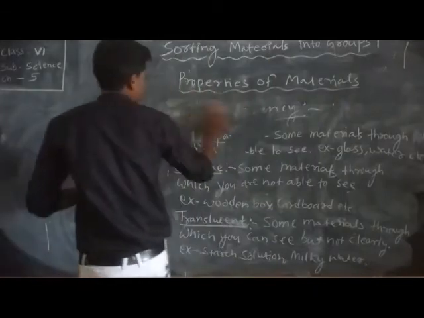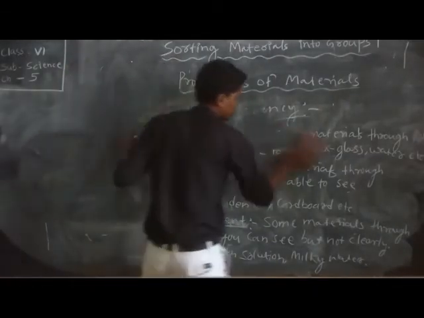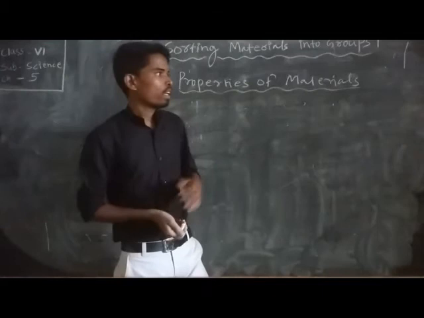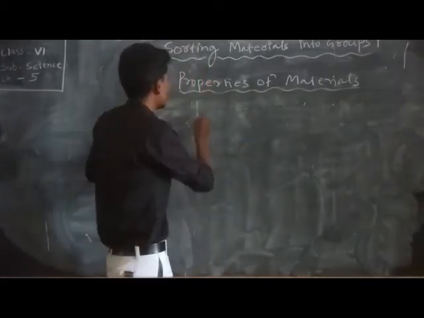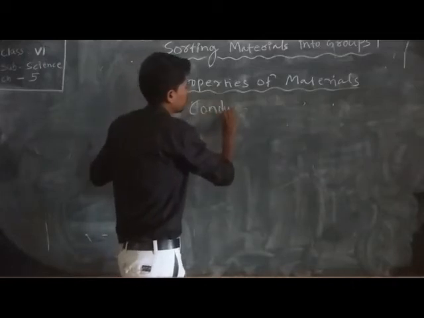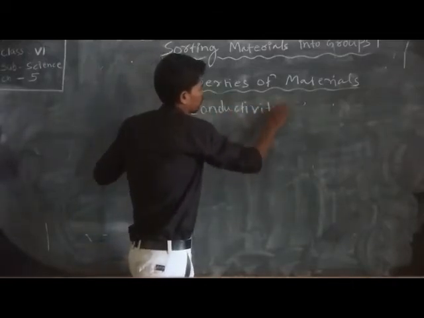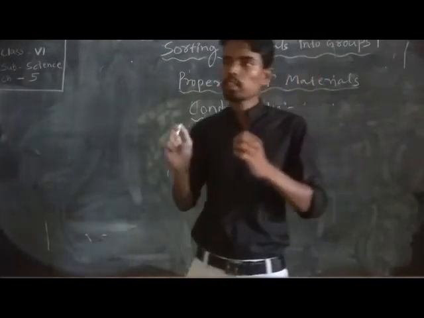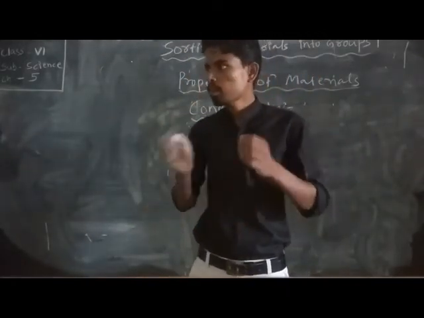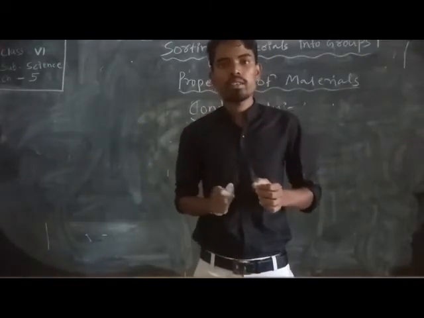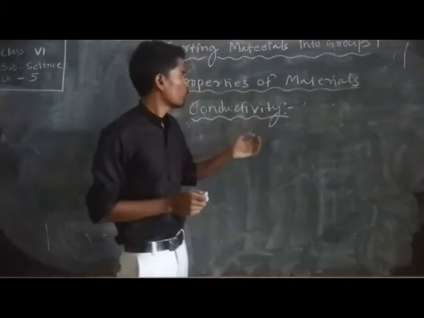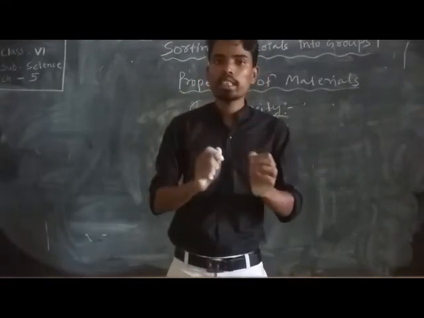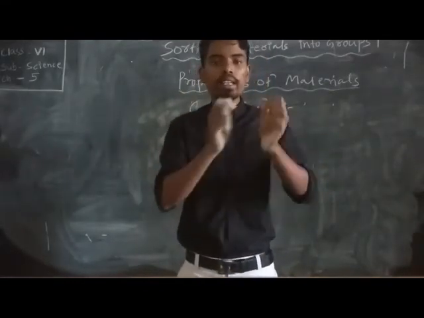What is conductivity? Students, now another type of property, conductivity. Some materials conduct electricity. Some are good conductors and some are bad conductors. Good conductors are materials like silver and iron, and bad conductors are like plastic.